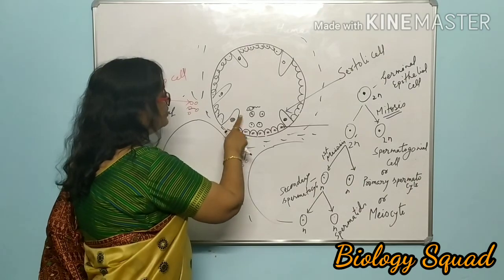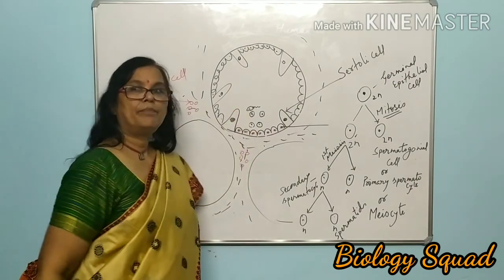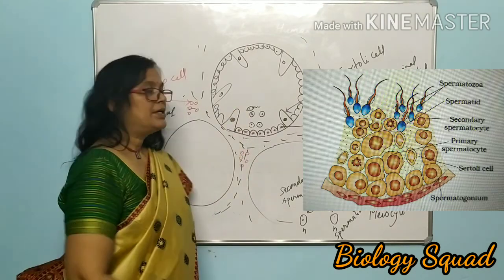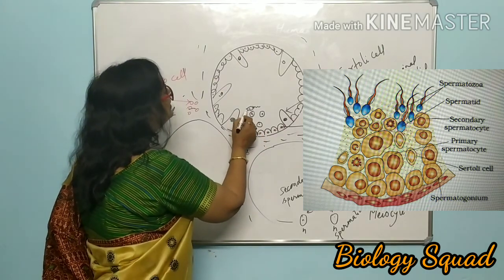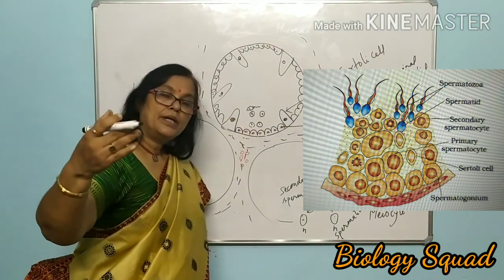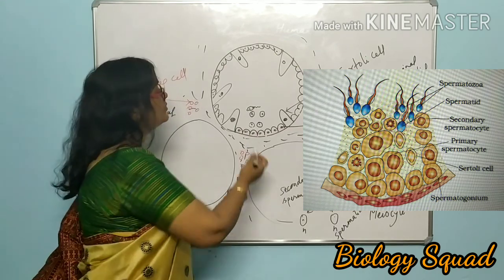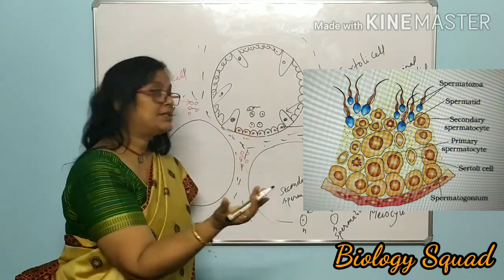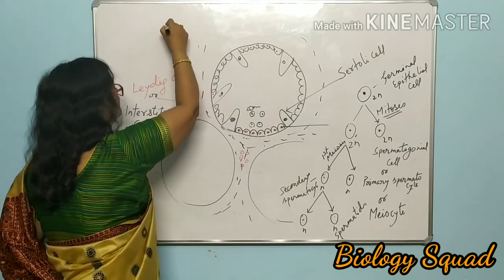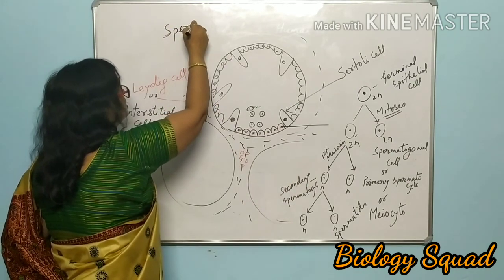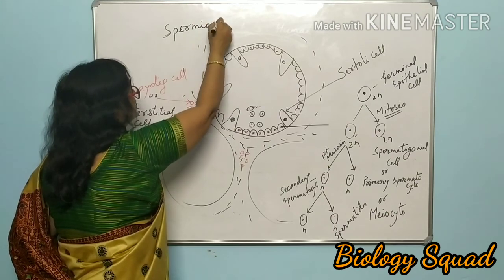One, it is providing nourishment to the developing sperm. The formation of a sperm is the final stage of spermatogenesis, and it is called spermiogenesis. There is a term, spermiogenesis.